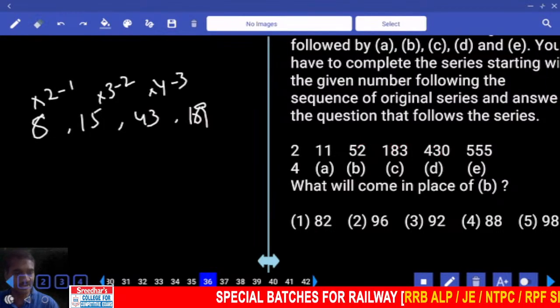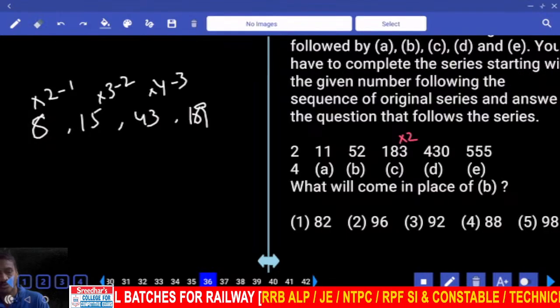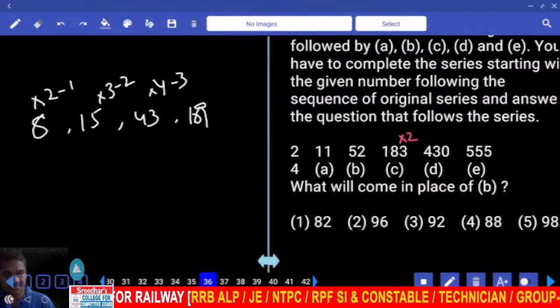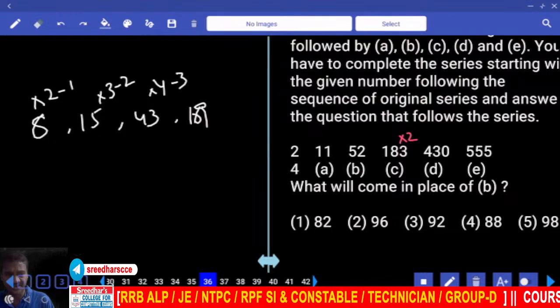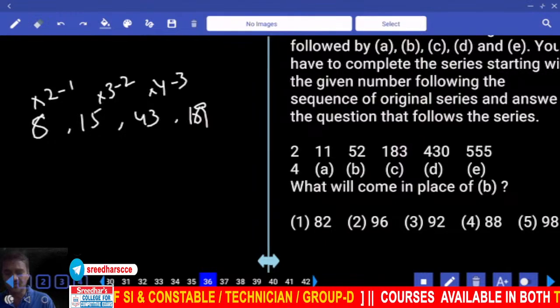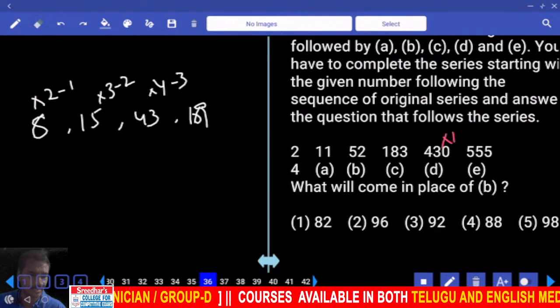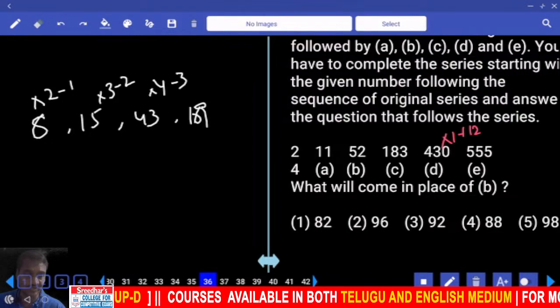What happened from here to here? Can we write into 2? 183 into 2 is 366, then 182. Now 180, 360. Tell me how much it should be. Here 430 and 430 is multiplied by how many times? Into 1. Into 1 plus 125.